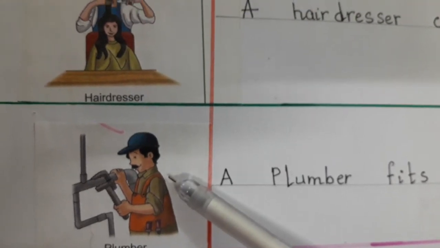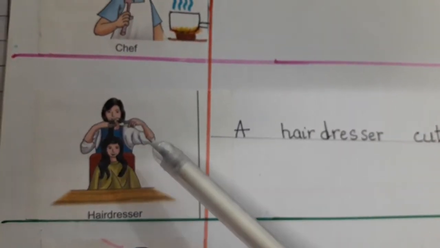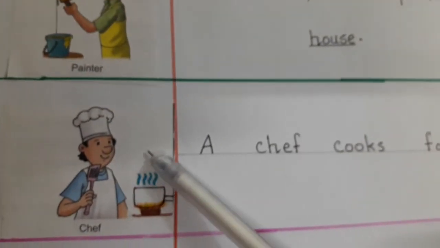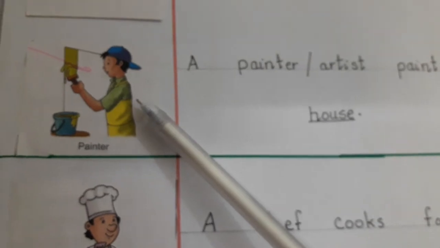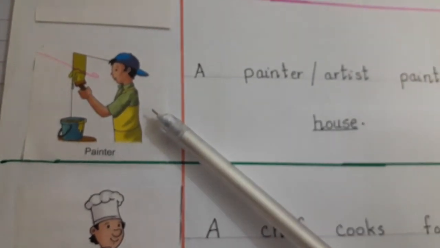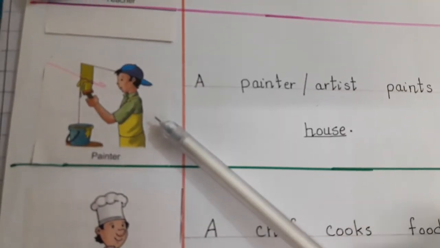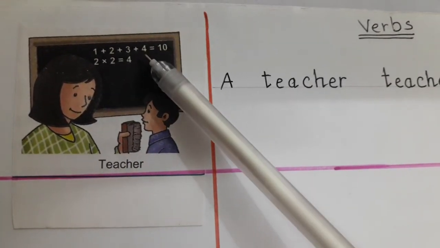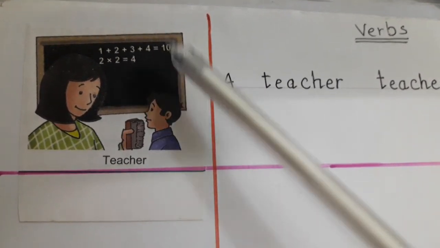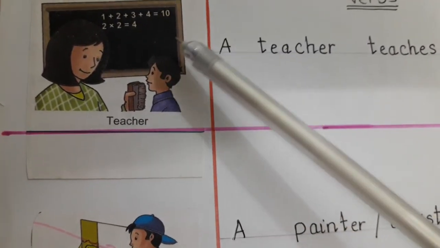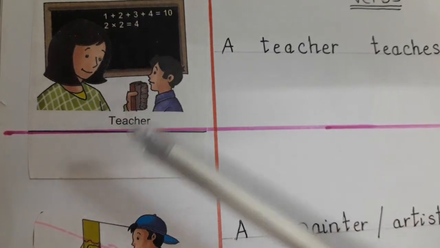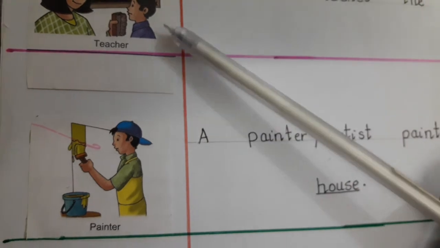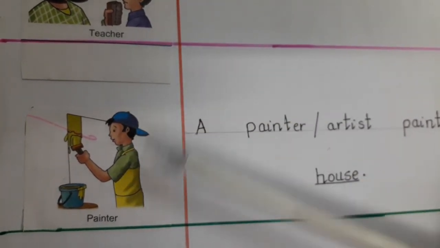What is the action of a plumber? Fits. And what is the action of a hairdresser? Cuts. What is the action of a chef? Cooks. What is the action of a painter? Paints. And what is the action of a teacher? Teach. So students, I hope you understand what verbs are. They are actions. As I told you in these examples.